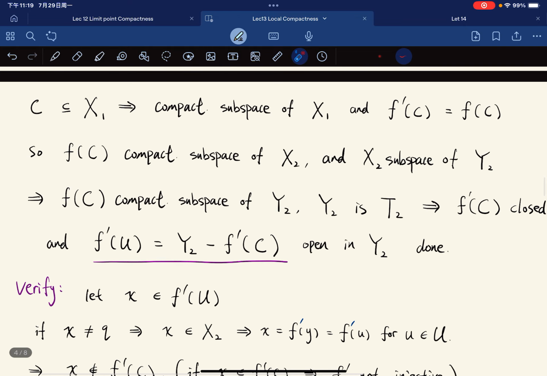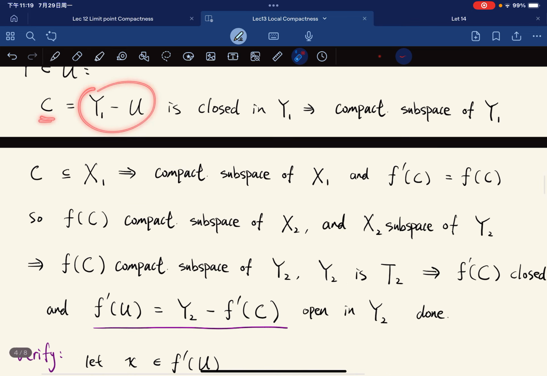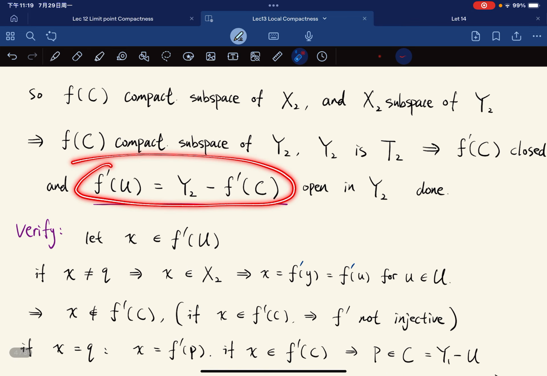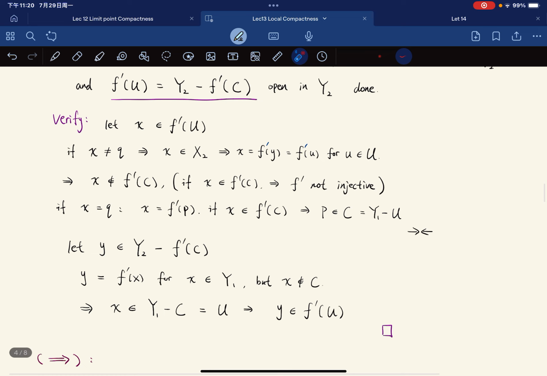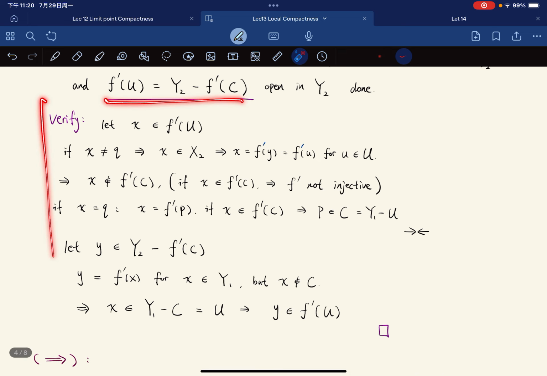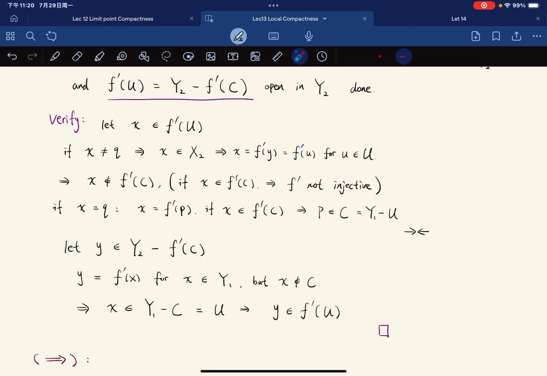And now, back to u. C is equal to y1 subtract u. And then we have this equality. And this is closed in y2, so f prime u is open in y2, so we're done. And this is the verification of this equality. So take a look at it and verify it by yourself.